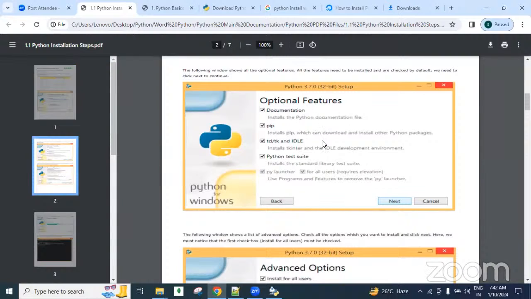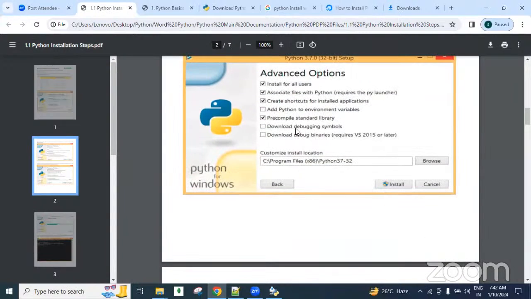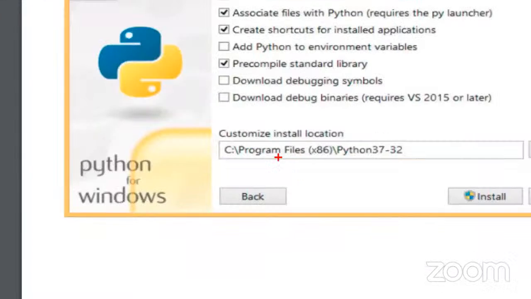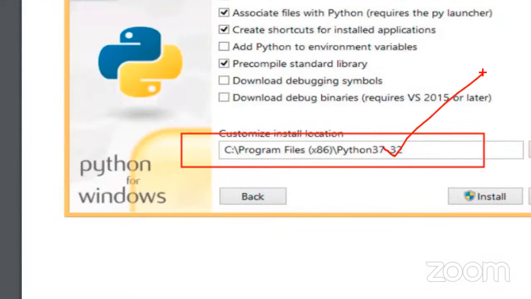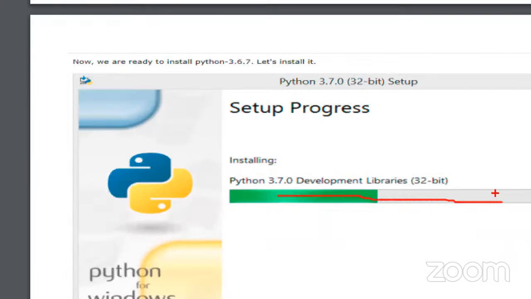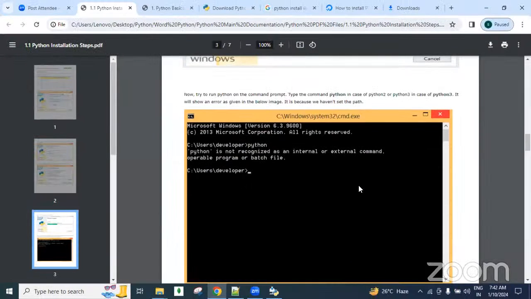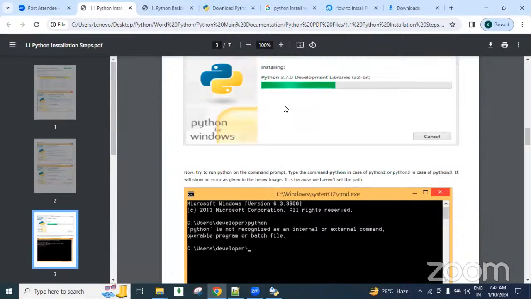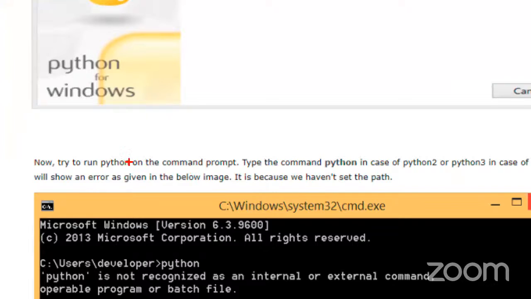So if you are selecting the custom features, then you can select whatever you want and click next. Again, one more time, next. Okay, here we click install. So in this location, it is going to install, guys. So now the downloading and installation process is going on, guys. After completing, guys, a successfully done message comes. That's it. So after completing, guys, is Python added or not? Is the Python path added or not to the environment variables?